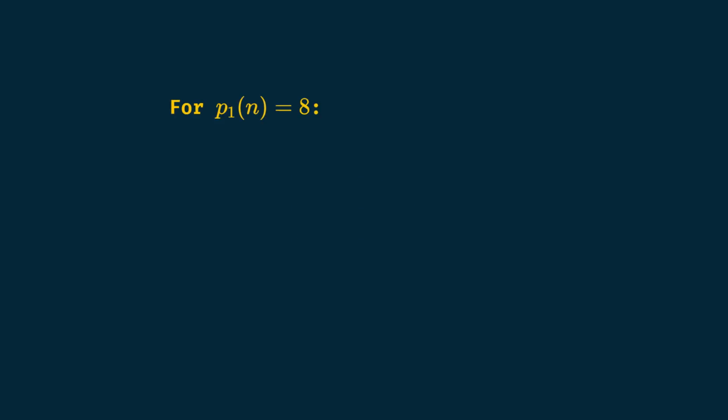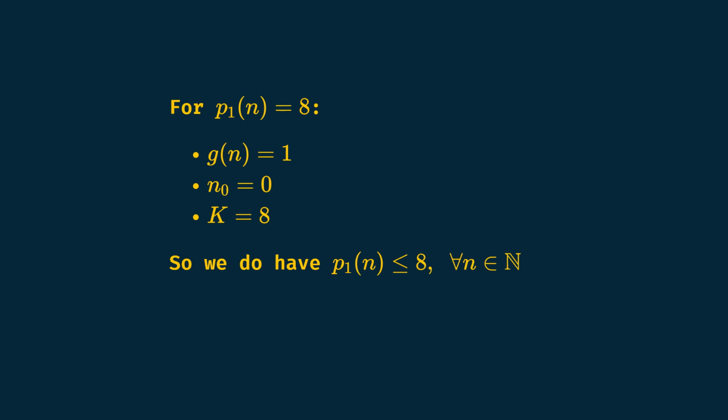For P1, we can find the function g such that g of n equals 1 no matter what n is. The constant n0 equals 0 and the constant k equals 8. So, for every n, we do have P1 of n is less or equal than k times g of n, and we can write P1 is big O of 1.